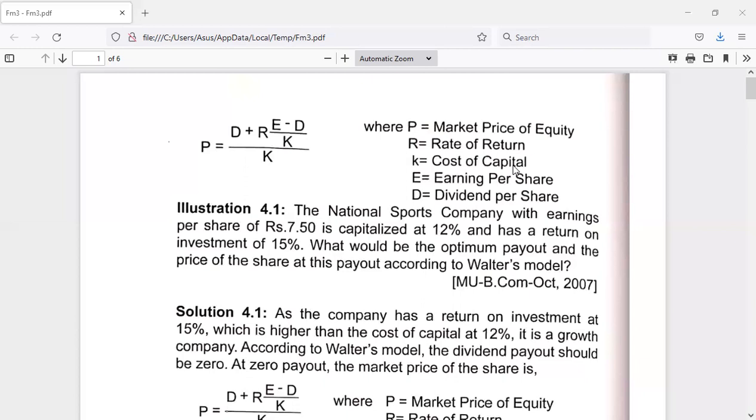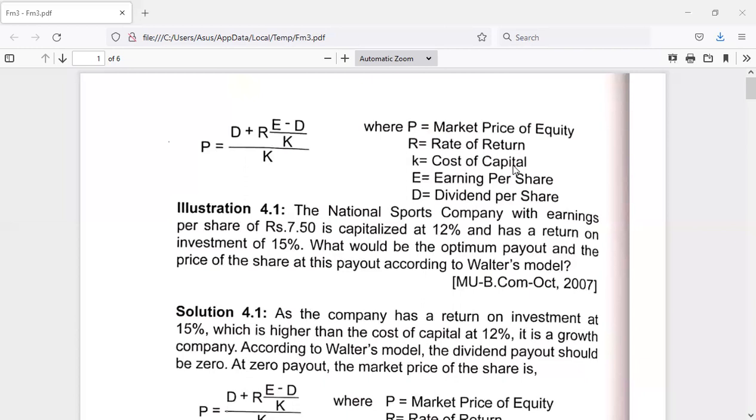But on the other hand, in the case of the third category of firm, the return on investment is equivalent to the cost of capital.